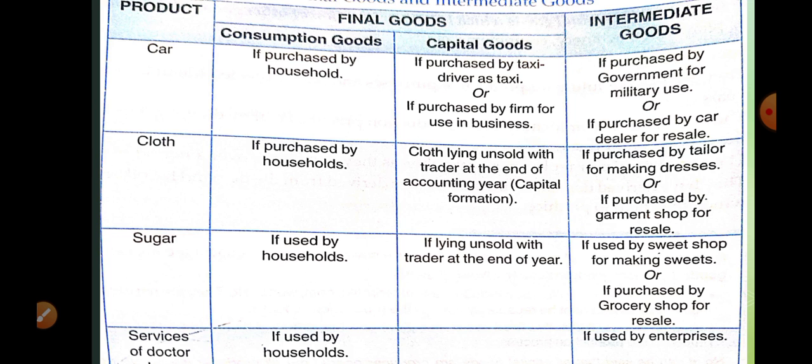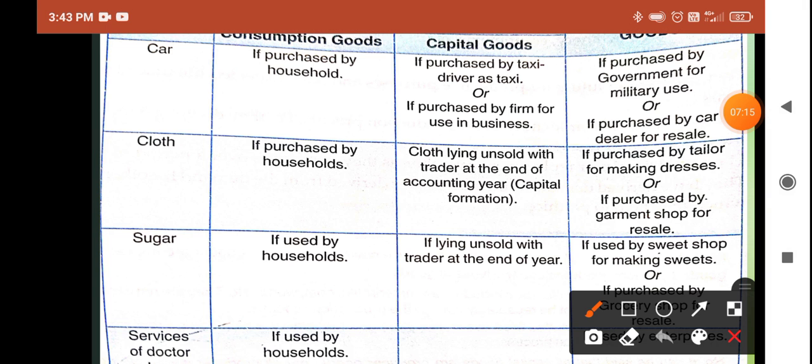On the other hand, intermediate goods are those goods that are used as a raw material in the production of other goods. Okay, so the person is going to earn money. Now there is a flow chart, so after that the concept is going to be clear to you properly. You can take the example of a car. If a car is purchased by a household, it is a final good, a consumption final good. Why? Because the household purchases it for consumption.